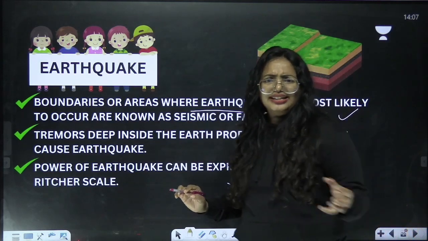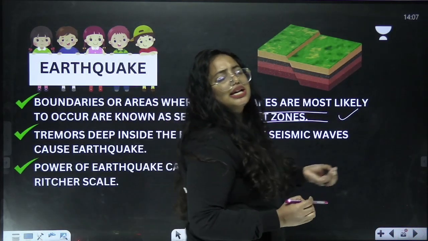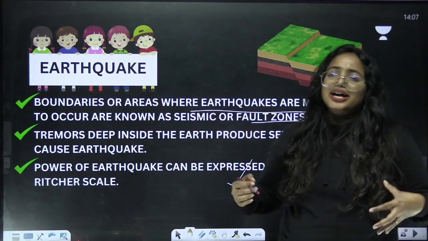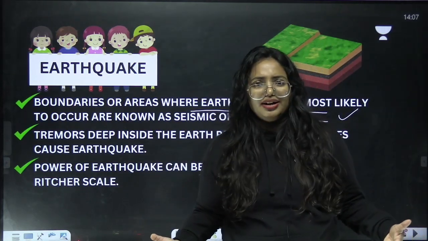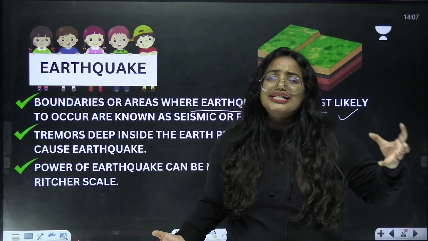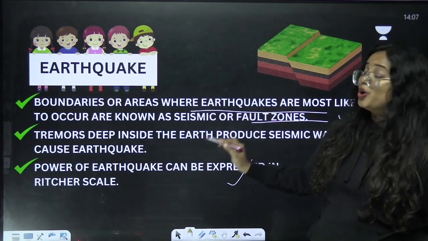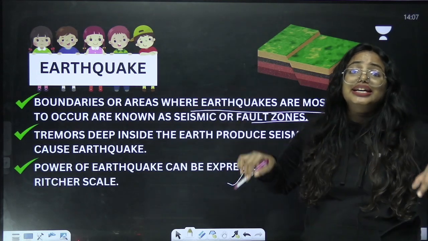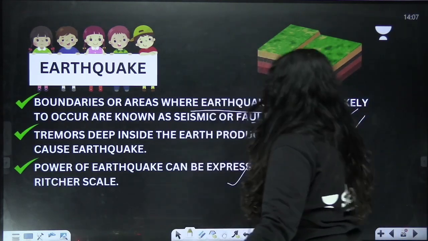I told you that there are some disturbances or vibrations that happen inside the deeper parts of Earth, and that is the reason for an earthquake, right? So what are these disturbances basically? These are nothing but the seismic waves produced inside the earth, and that is the reason behind the earthquake.